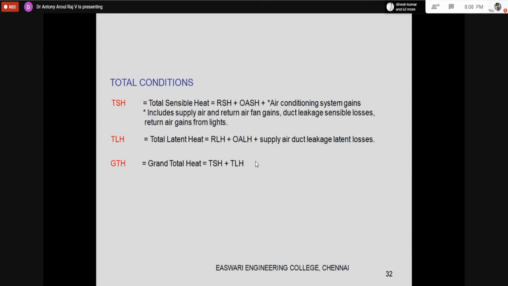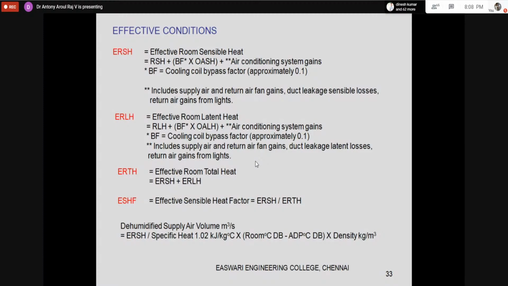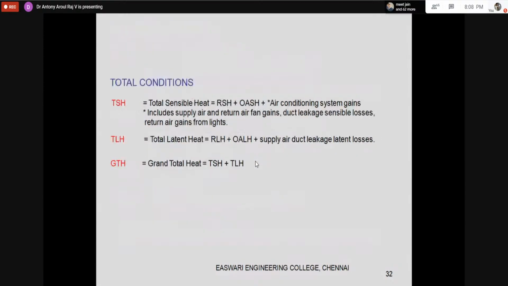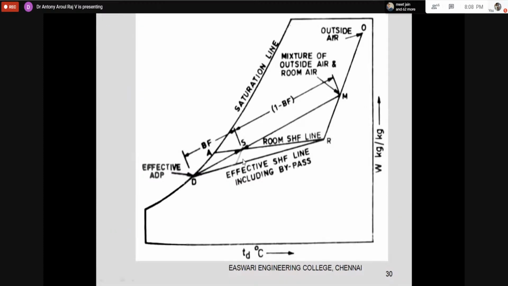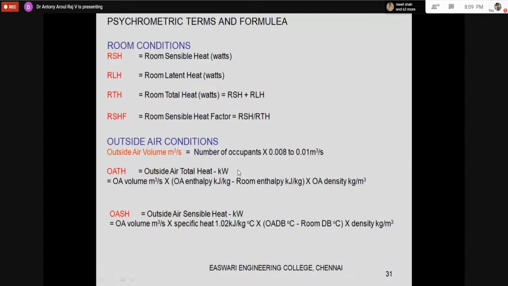And lastly, we have to decide what will be the dehumidified CFM, or the AHU volume flow rate. That is very important. For that, we will be having an effective room sensible heat. So what is effective room sensible heat? This is the effective room sensible heat line, this is the room sensible heat line, and this is the bypass factor into the cooling coil component.